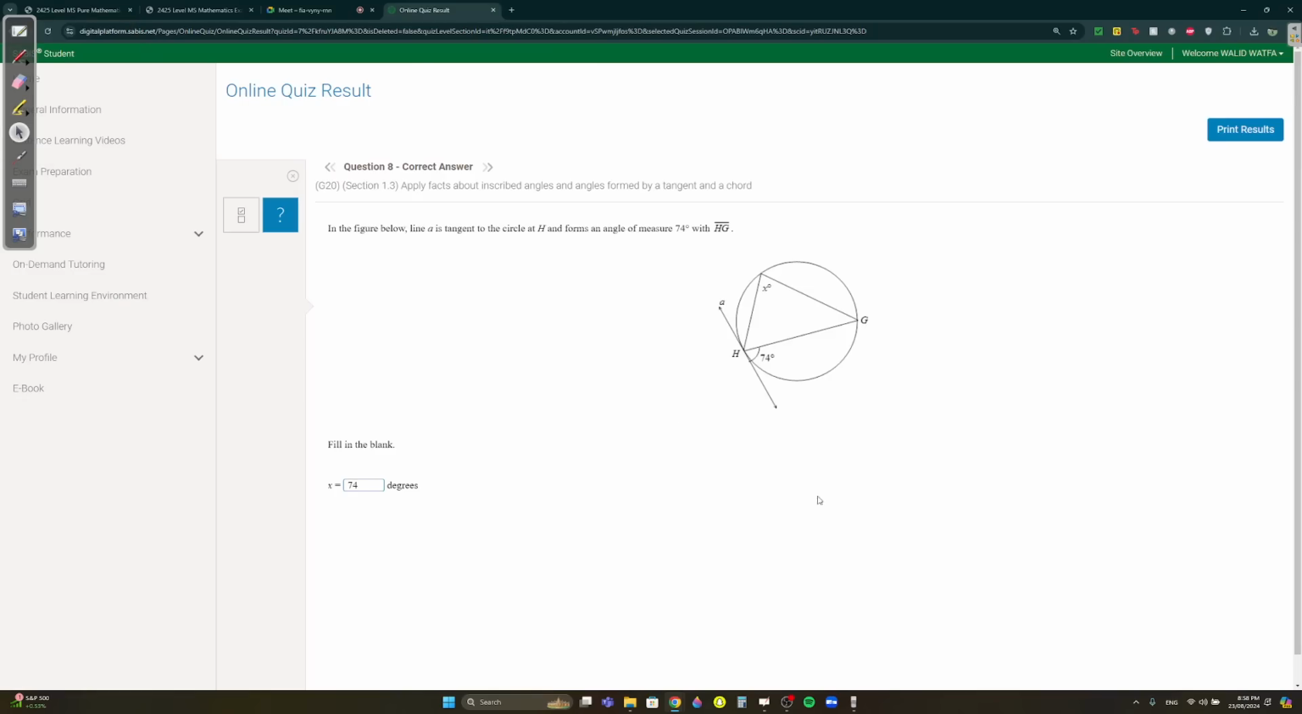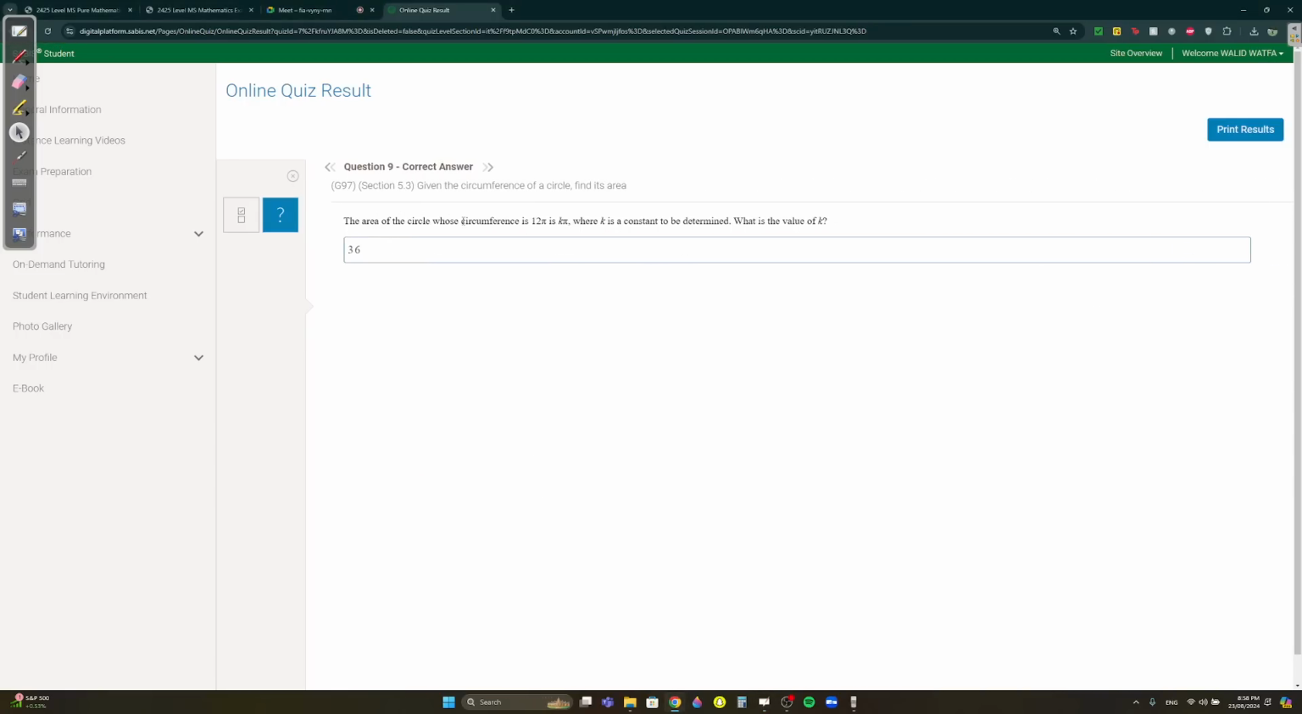Okay. For this question, if you do see the shape, this angle and this angle are always congruent. If you see it, the angle here is the same as the angle here. Okay, they're always congruent.